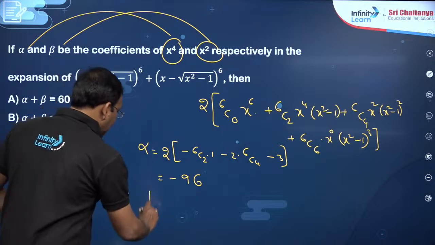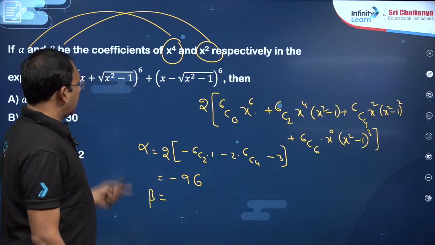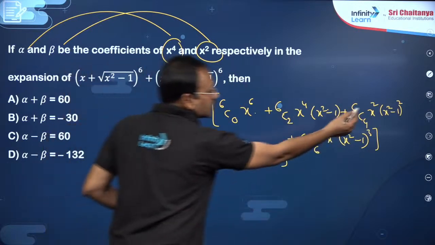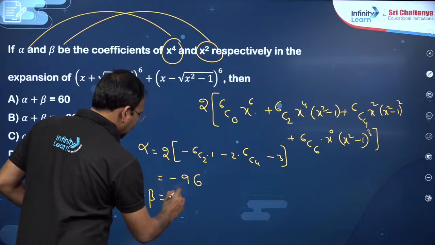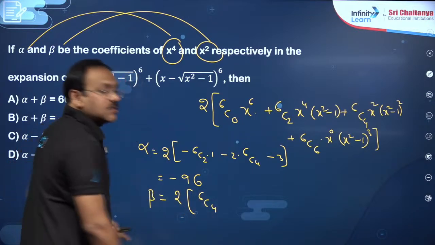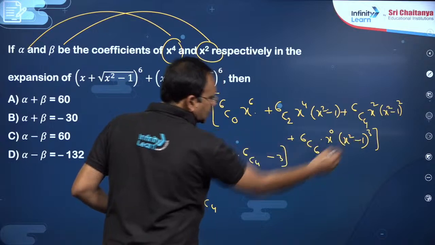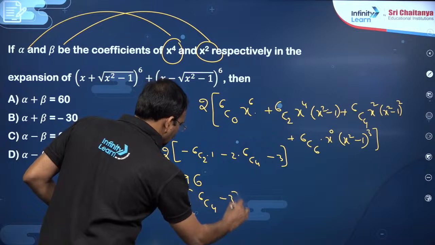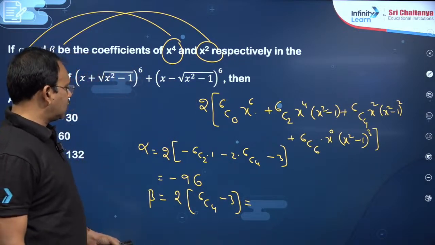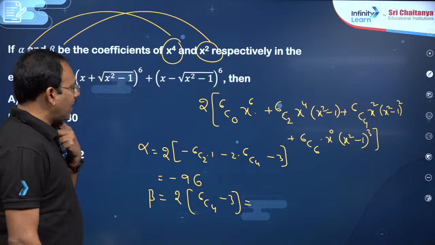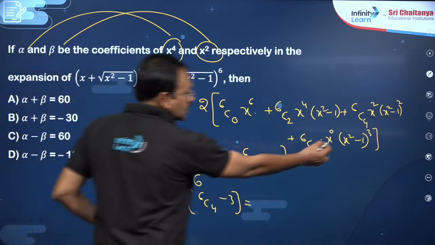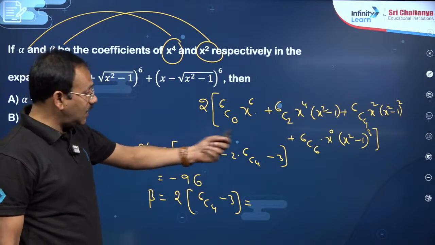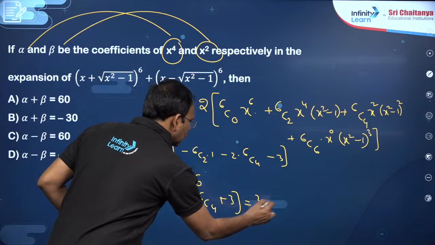Okay. Then beta is nothing but the coefficient of x square. Catch the coefficient of x square, it will not be here. Here, if you expand x power 4 minus 2x square plus 1, you will get twice of 6c4, and here also you will get plus, here minus 3x square, that is minus 3. So, this is going to be, dear students, 6c4 is 15, minus 3, correct? You see here, x power 6 minus 3 x power 4 plus 3x square, this is plus 18 into 2, 36.